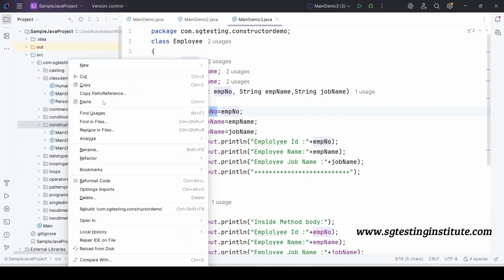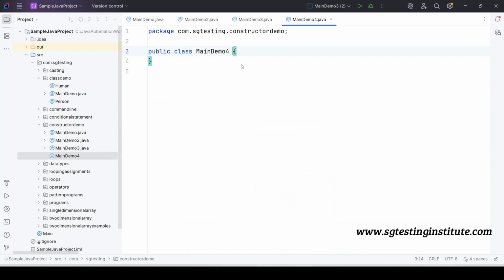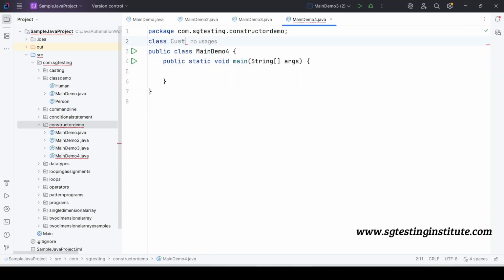So in the constructor demo project, right click and create one class. The class name is Customer. Then we can make another class, the class name is MainDemo4, and we should define the main method here. And here, create a class named Customer.